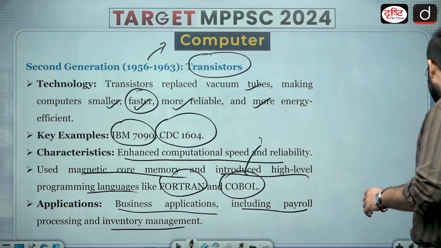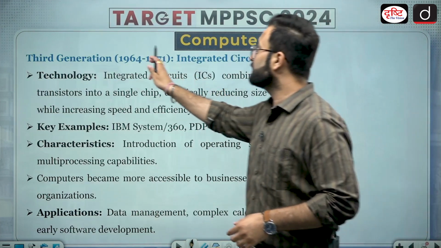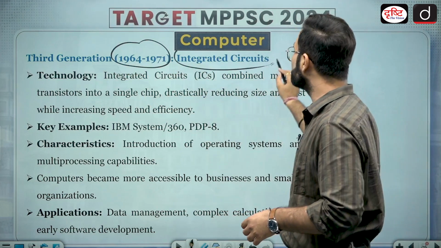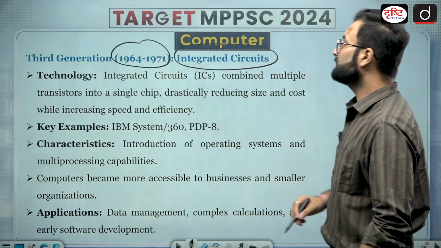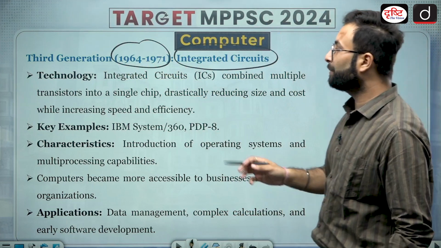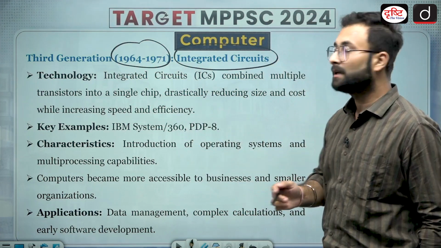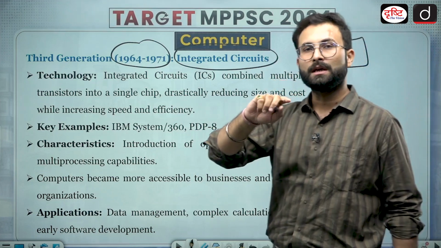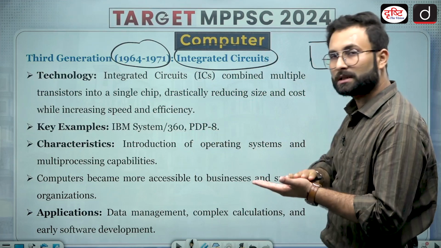Now coming to the third generation, 1964 to 1971. This is the time we came up with integrated circuits, or ICs. ICs combine multiple transistors into a single chip. Earlier, transistors replaced the vacuum tube; now these transistors are placed on a single chip.